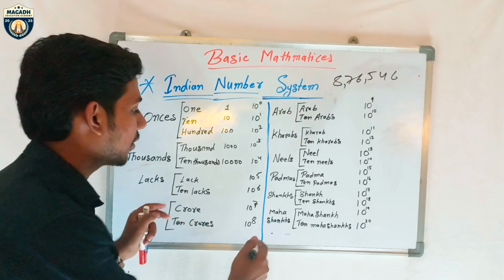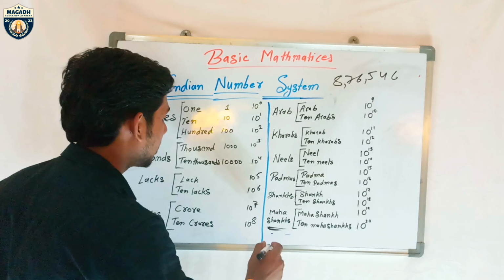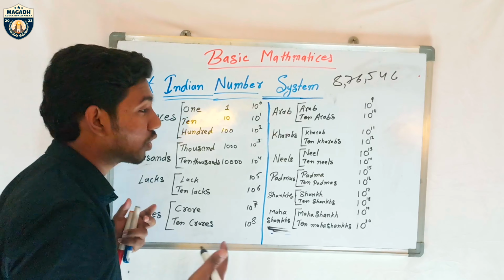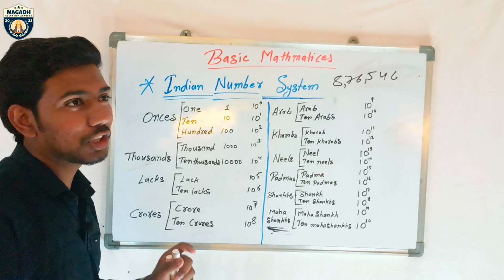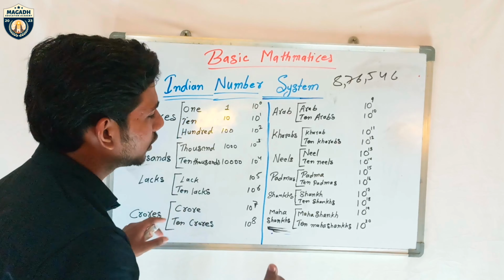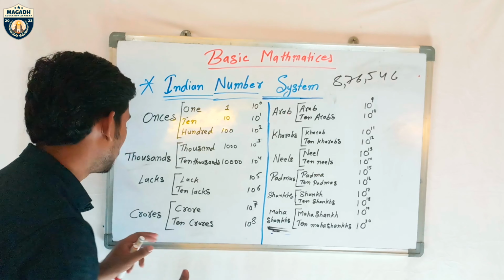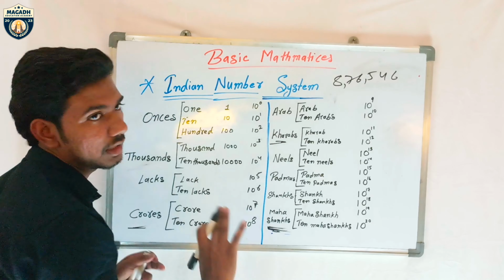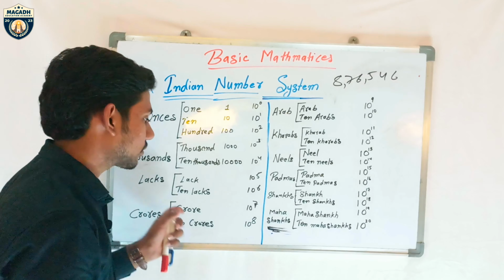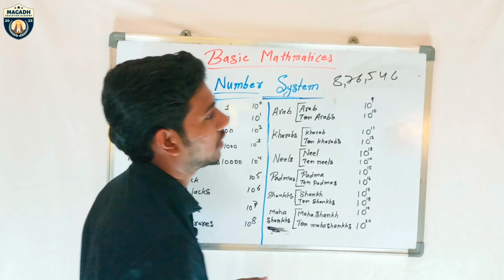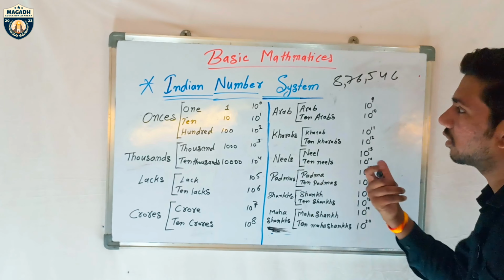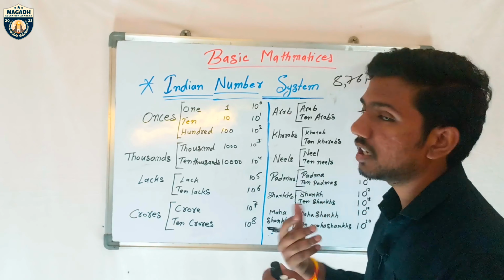So I hope you remember that our Indian number system goes only up to here, 10 Mahasank. Okay, remember this, it's very important, because out of 10 people, about 40% know only up to here, and otherwise 60% know up to crore and then after that only. So don't make this mistake. You should remember up to Mahasank. It's very important, and if you search and try to understand, you can easily grasp it.